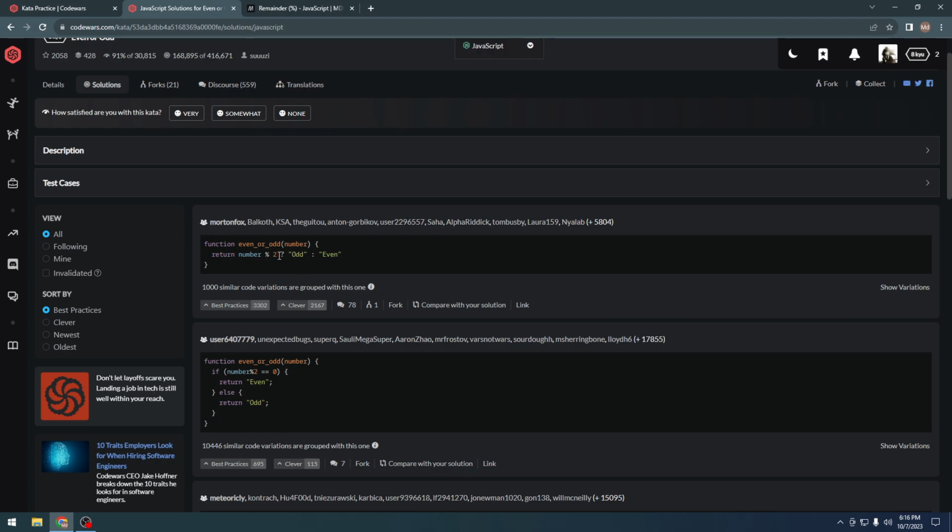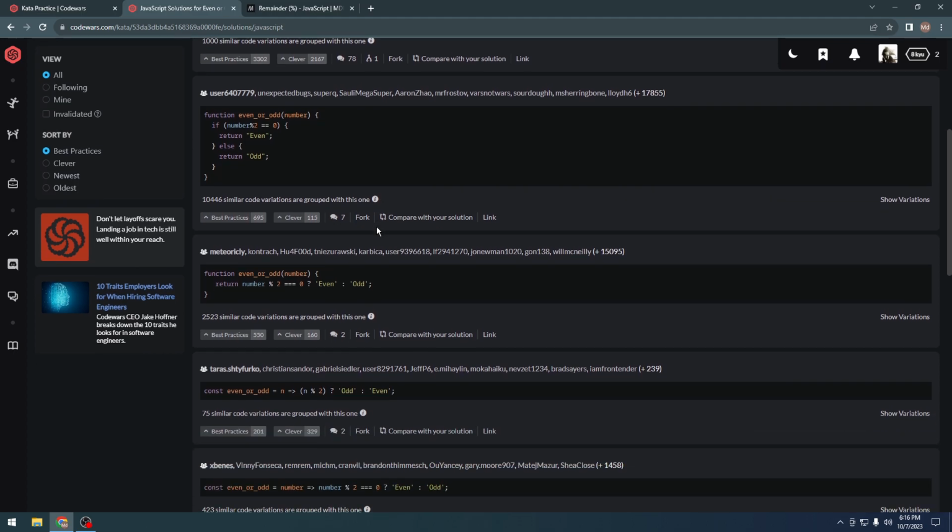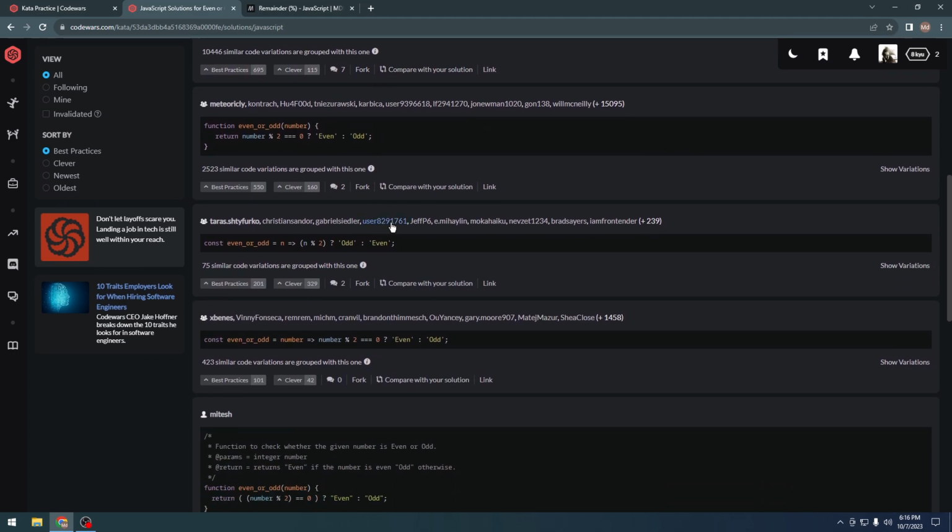So it is checking the same thing, if we have any remainder. If we do have some, it will return true, so it would return odd. If we don't have any, it would return even. Let's see if we have any interesting solution.